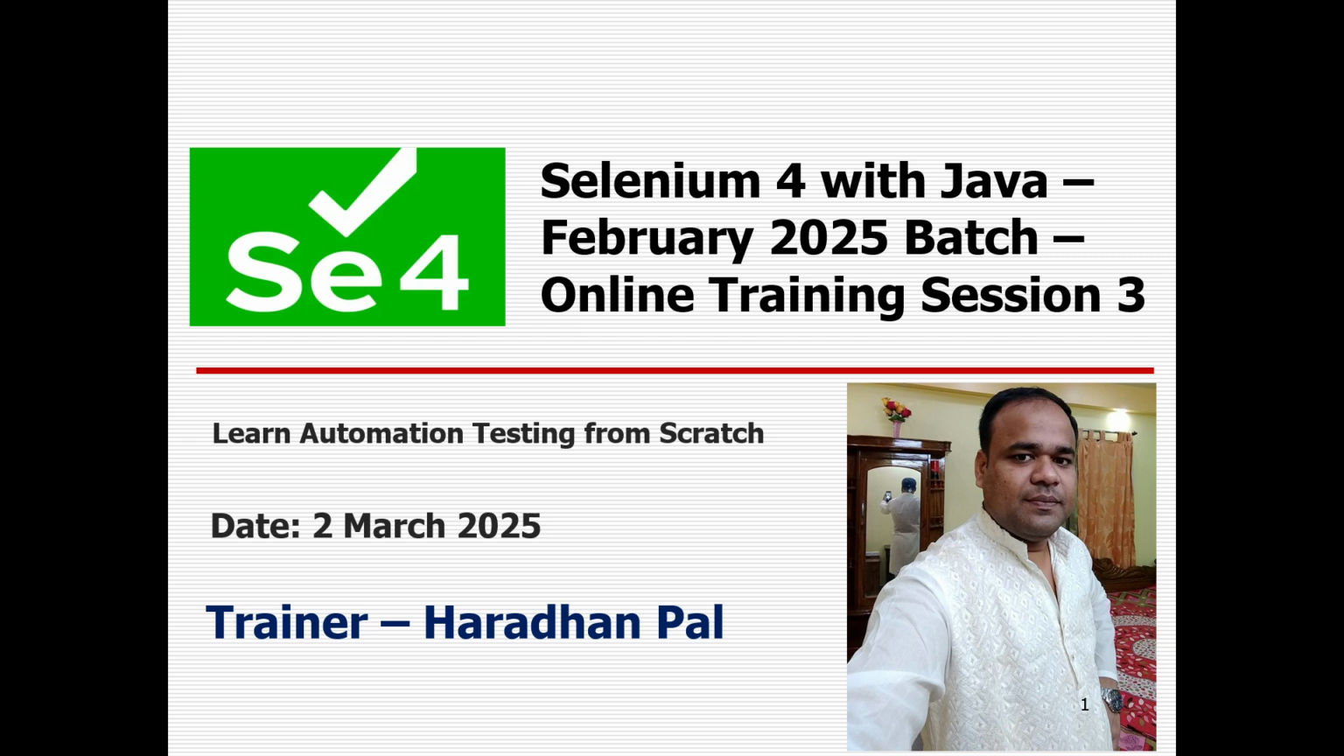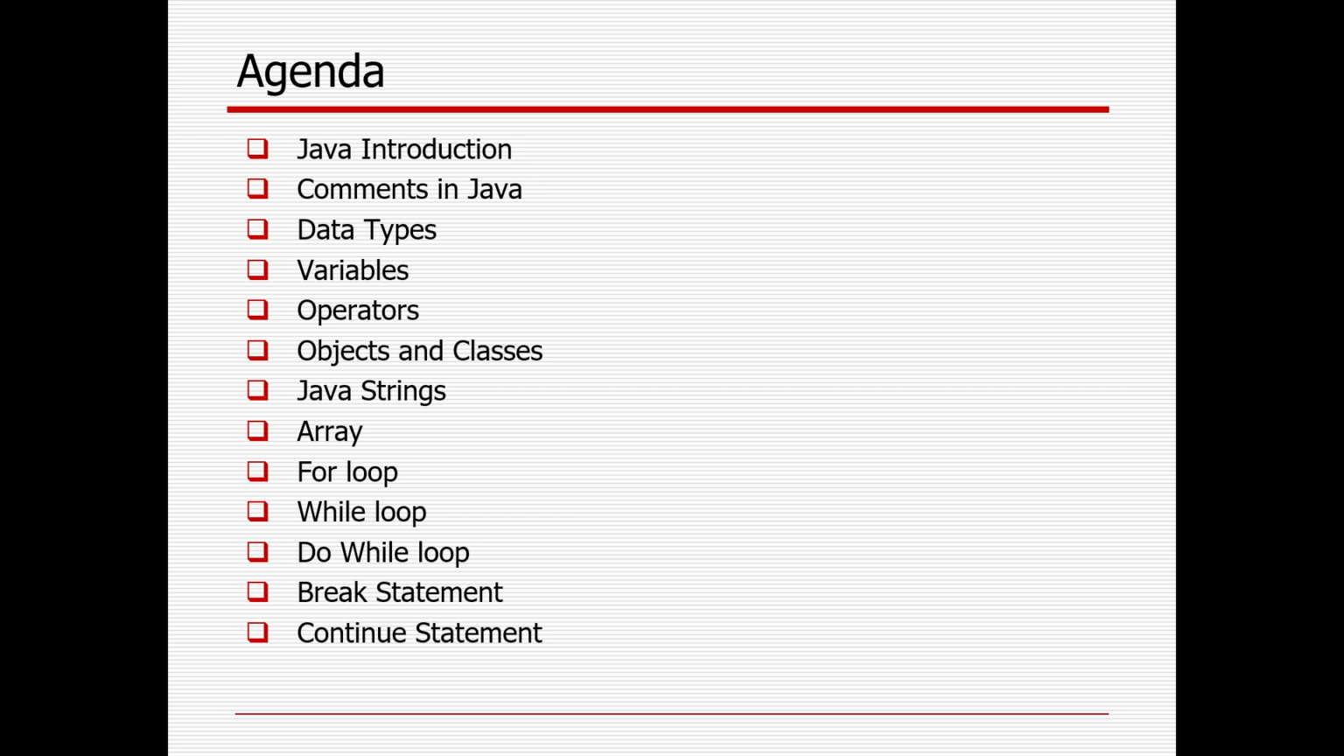As promised, from today onward we will cover four important sessions in Java only, where you will learn basic to advanced Java. In today's session, I will cover what Java is all about, what the comment and error types are, variables and operators in Java, what objects and classes are, what a Java string is and what string methods are available in Java, what an array is, and what different kinds of loops are available, and within that loop concept